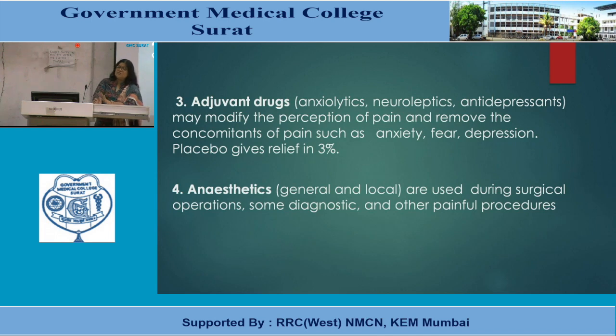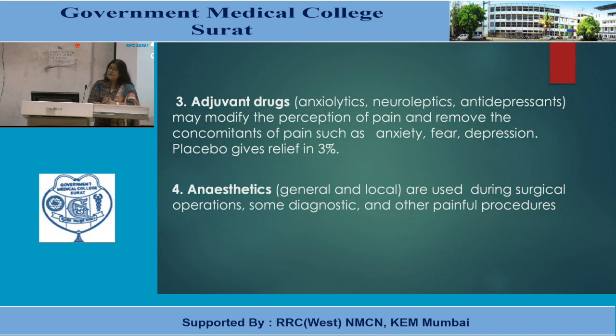Because of this, there are other agents used in addition to the primary analgesic agents, like anxiolytics, neuroleptics, that means antipsychotics, then antidepressants. They may modify the perception of pain and remove the concomitants of pain, such as anxiety, fear, depression. Sometimes placebo can also give relief from pain in 3% of cases.